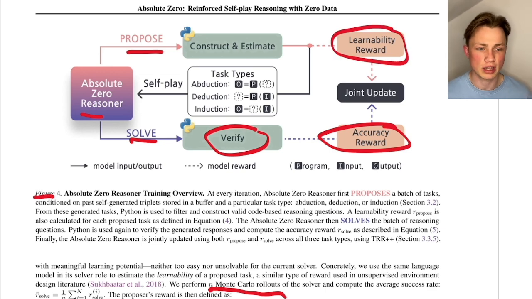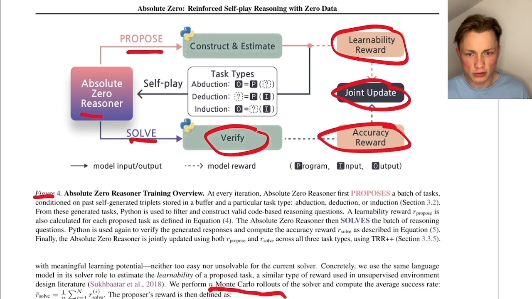And the important step here is that we're doing a joint update. So again, we have just one parameter set, so one language model, and the solver and proposer both use the same parameters, and we're doing the update at the same time. So we're doing a joint update.